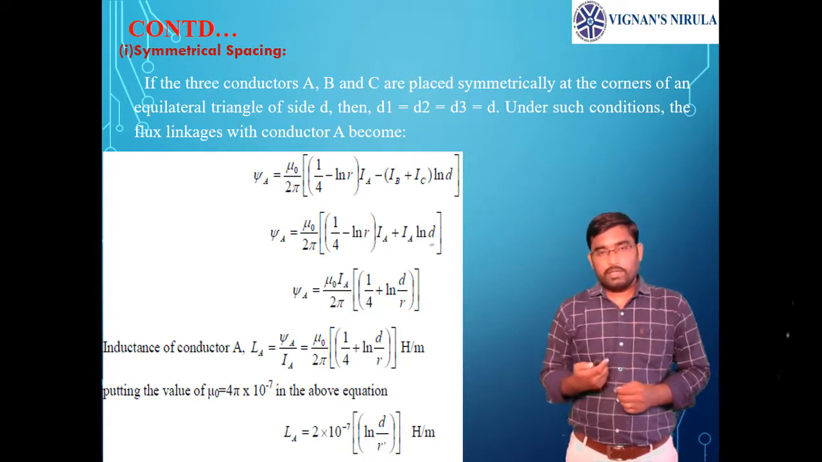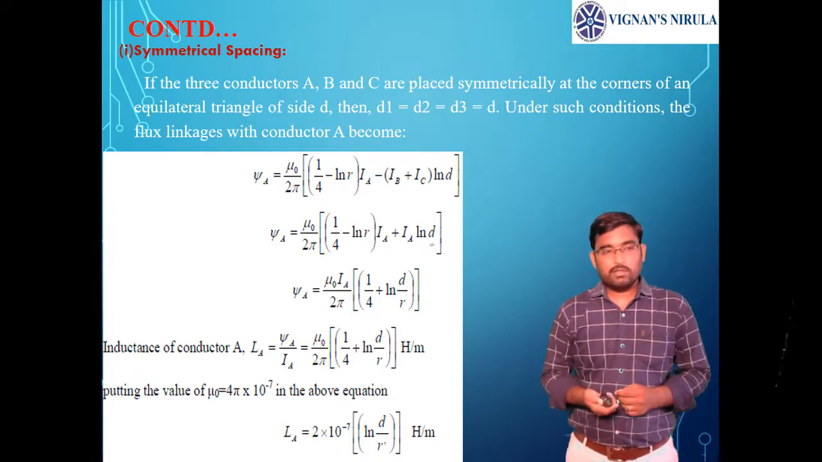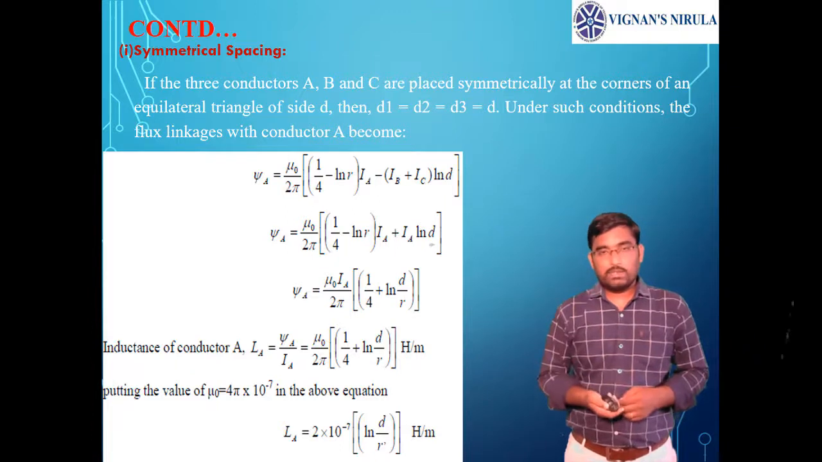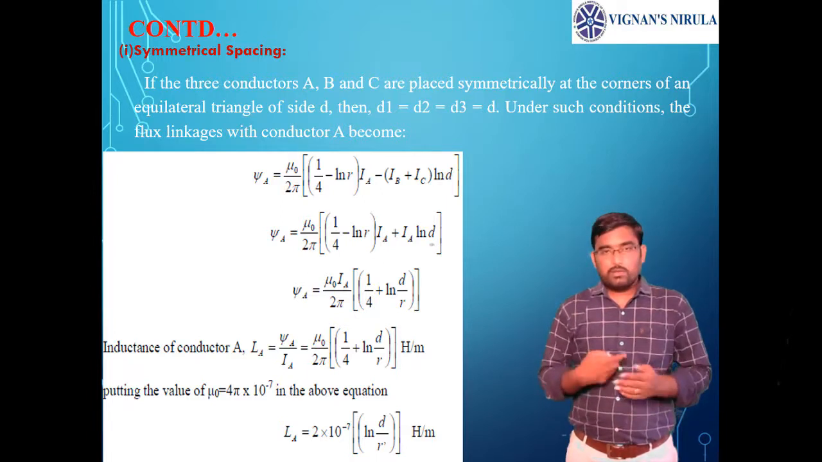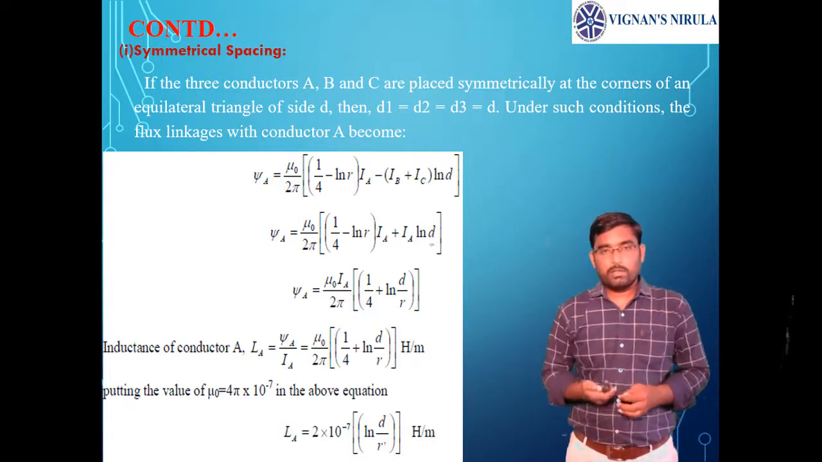Now the inductance of phase A, LA, the inductance of conductor A, is psi A by IA, meaning flux linkage of conductor A by current of conductor A. As IA gets cancelled, it becomes mu naught by 2 pi into 1 by 4 plus ln of d by R. If you simplify this further by keeping mu naught equals 4 pi into 10 power minus 7, then LA equals 2 into 10 power minus 7 into ln of d by R dash.